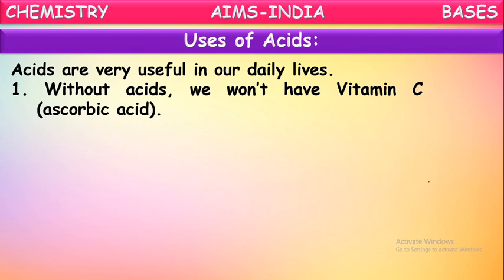Without acids, we wouldn't have vitamin C, because vitamin C is also known as ascorbic acid, which is very important for our human body for immunity. This vitamin C is available in the form of ascorbic acid. So vitamin C is nothing but an acid. This acid is present in citrus fruits like lemons, oranges and so on. So this ascorbic acid is very important for us. Yes, in lemons it is present.